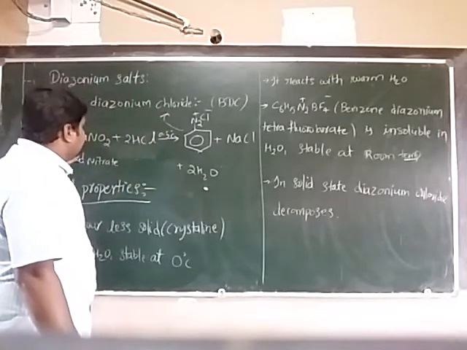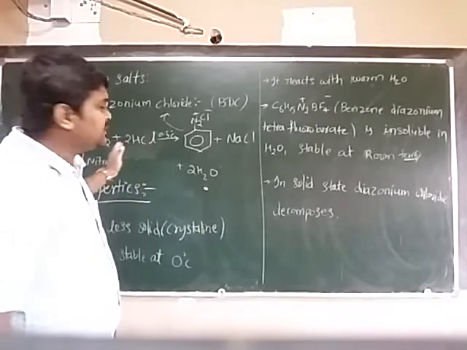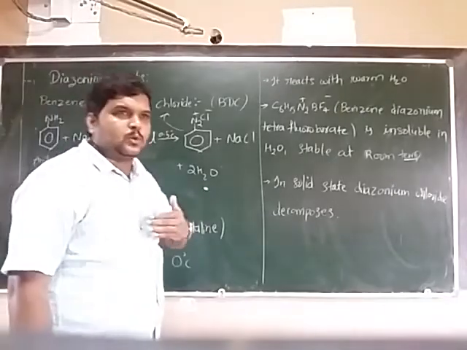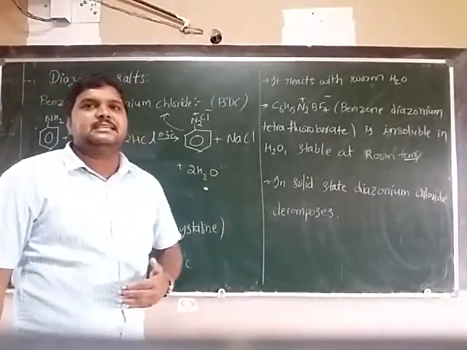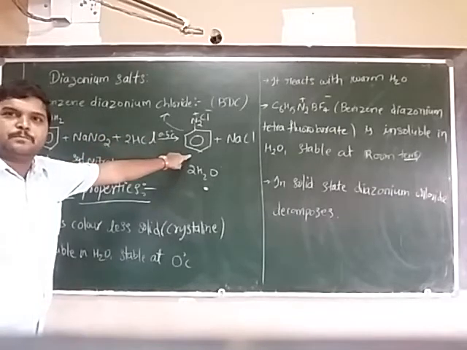So when aniline reacts with NaNO2 plus HCl, that produces the nitrous acid, which we call in situ. So in the course of the reaction, we will get the nitrous acid. That nitrous acid reacts with aniline, leading to the formation of benzene diazonium chloride.